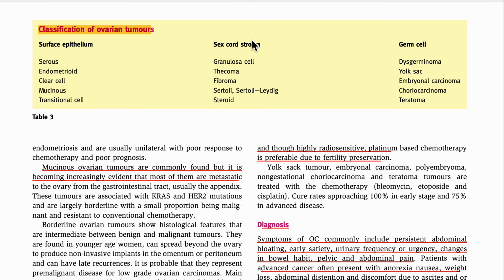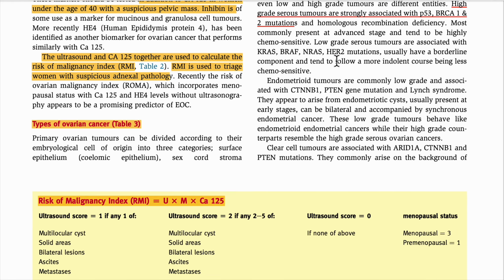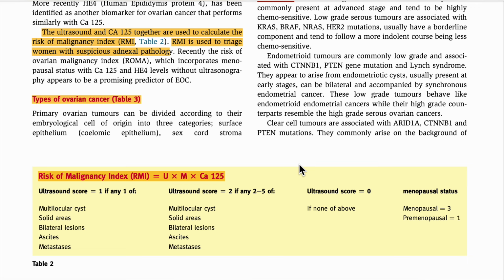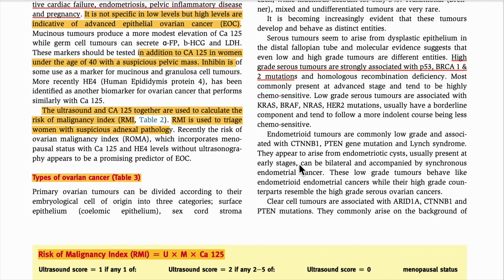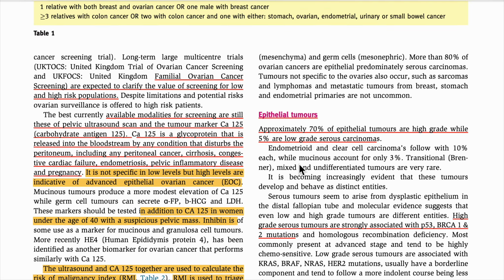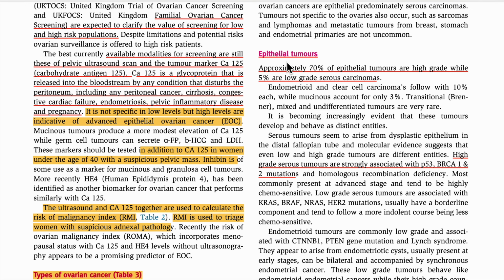So my friends, I will try to put this classification, how to do it, in the group, and this one also I will put in the exam group. So the types we already know. One thing we have to understand, one by one we will do it. Epithelial tumors, how common are they? They are 70% common.